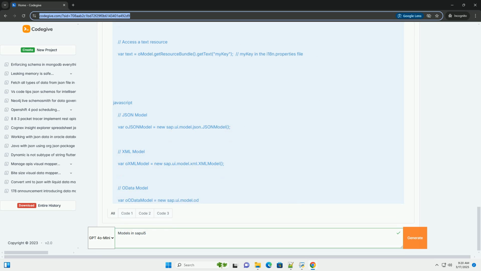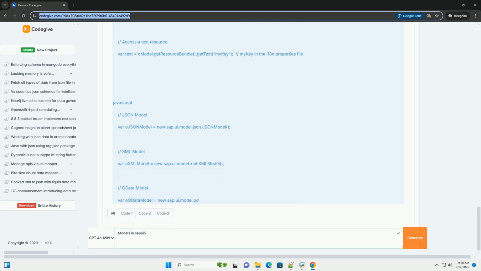OData V2 versus V4. SAPUI5 supports both OData V2 and V4 models. OData V4 is the newer version of the protocol and offers several improvements, including more flexible filtering and sorting, support for function imports and actions, and improved handling of concurrency. Consider using OData V4 for new projects, if the OData service supports it. For OData V4, use the sap.ui.model.odata.v4.ODataModel class.